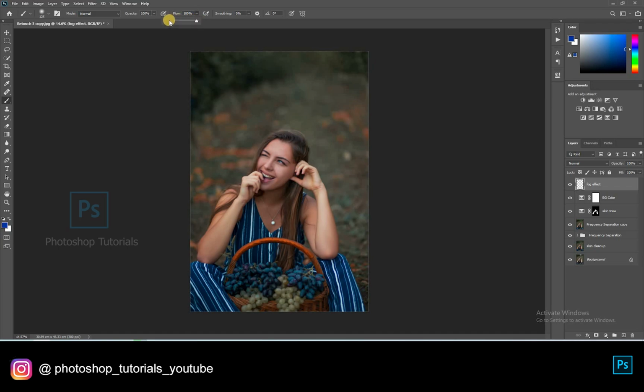Select the brush tool. Brush settings opacity 100% and flow 5% approximately. Click on I to switch to eyedropper tool. Select the color behind the subject and start brushing gently. As you brush, switch to eyedropper tool to select the source color.